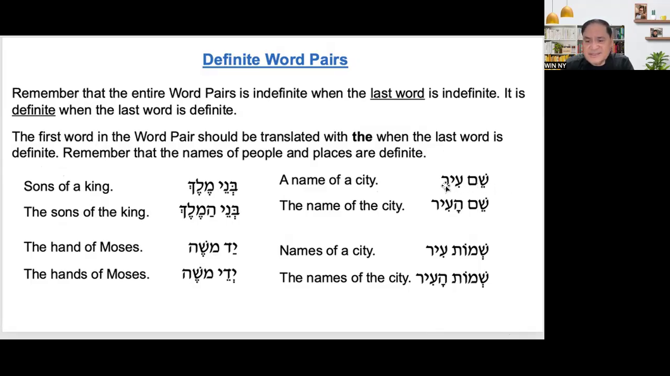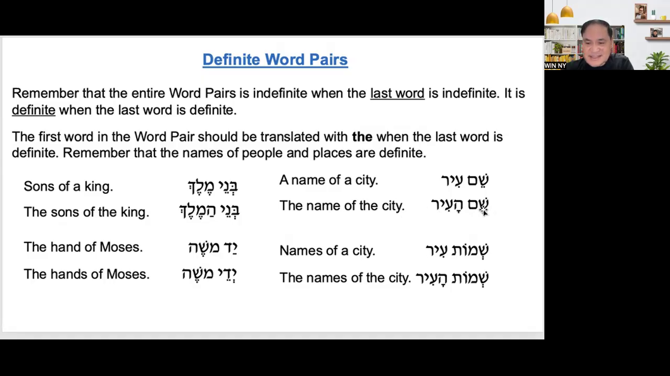Shem Ir, a name of a city, because this is singular. Now another one, Shem Ha'ir, it means the name of the city. Not Hashem Ha'ir, that is not the proper way. It should be Shem Ha'ir, the name of the city.